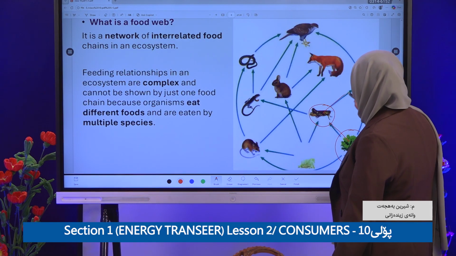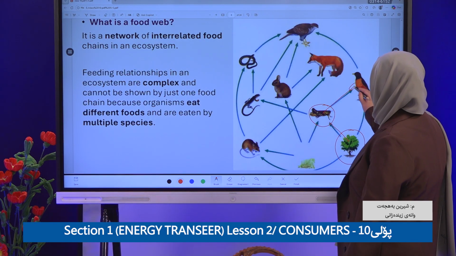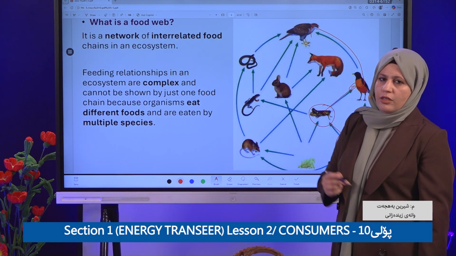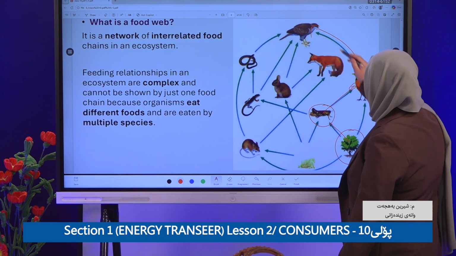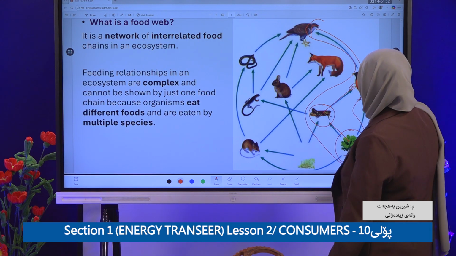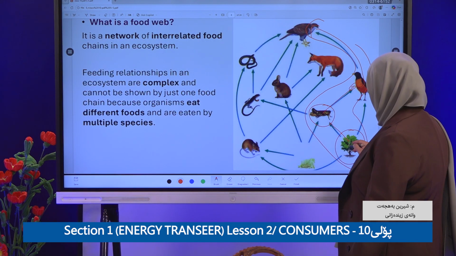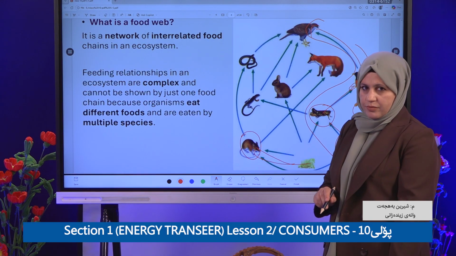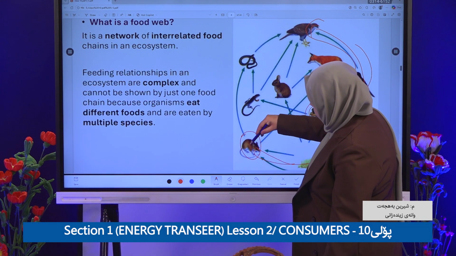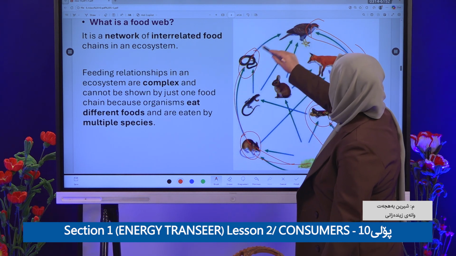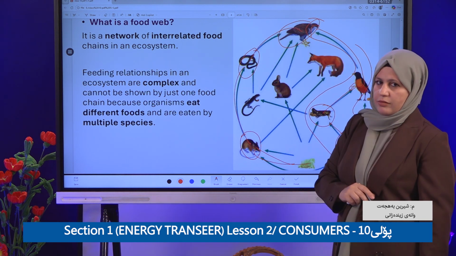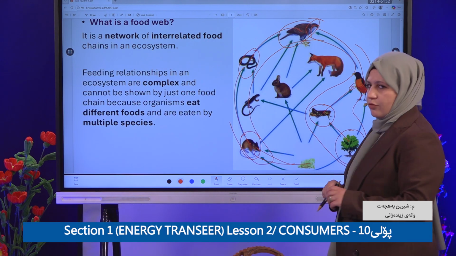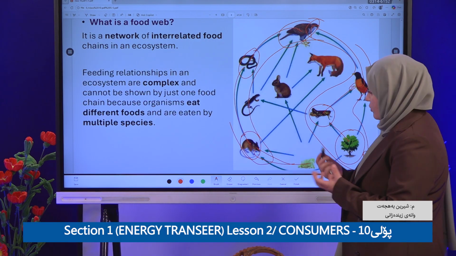Maybe the grasshopper will be eaten by the bird, and the bird eaten by the owl. It's one chain, right? Another chain: maybe this mouse is eating the grass, and the mouse will be eaten by the snake, and the snake eaten by the owl. What are these? They are food chains. But food web is complex.